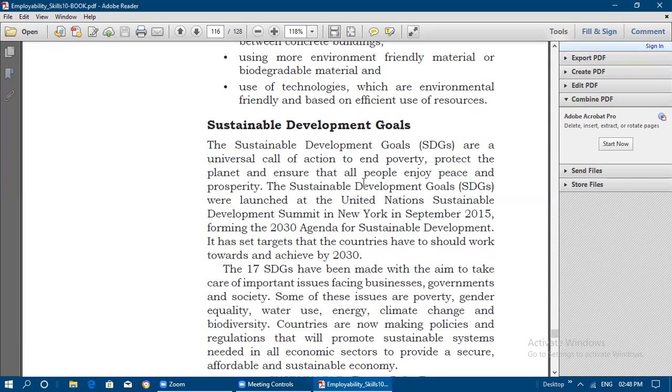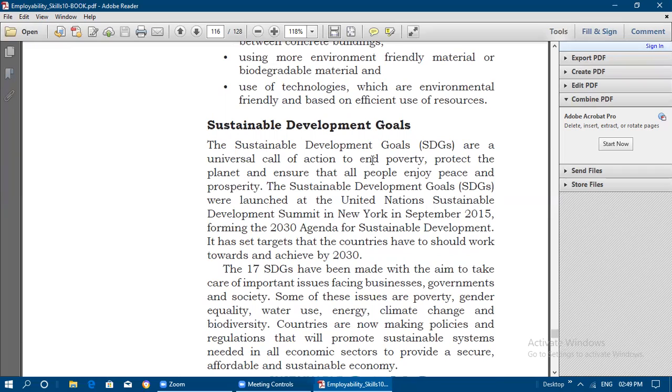Okay, so these sustainable development goals were launched at the United Nations Sustainable Development Summit in New York in September 2015. Forming the 2030 Agenda for Sustainable Development, it has set targets that countries should work towards and achieve by 2030.